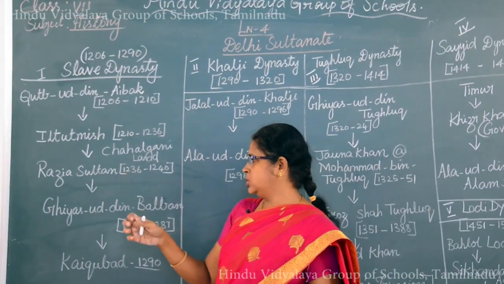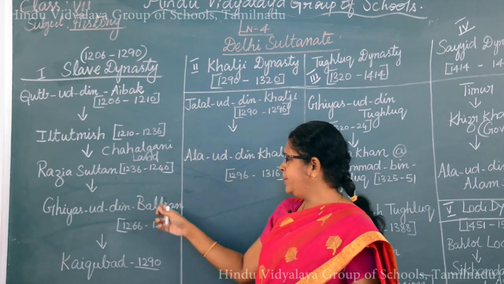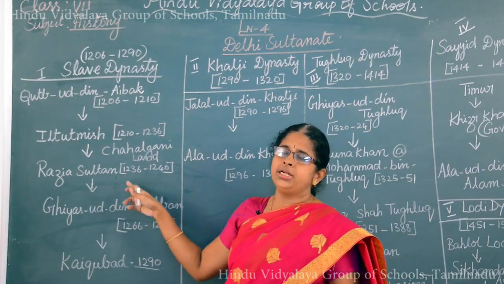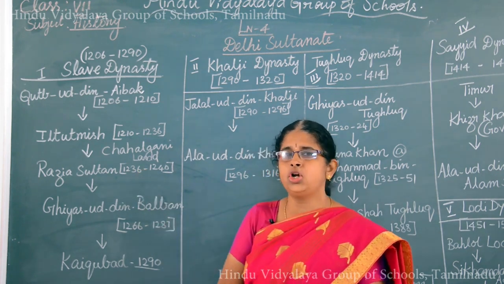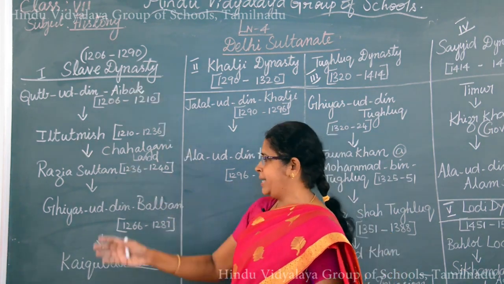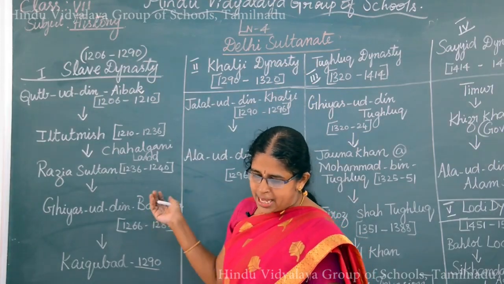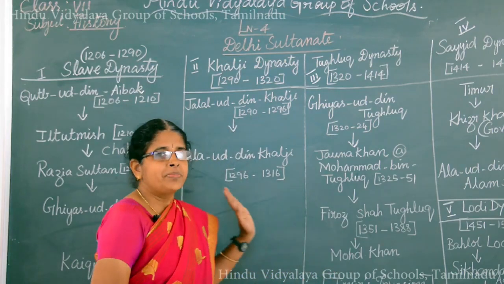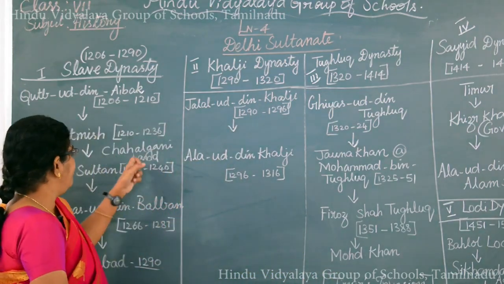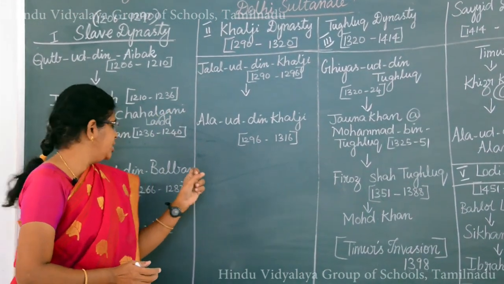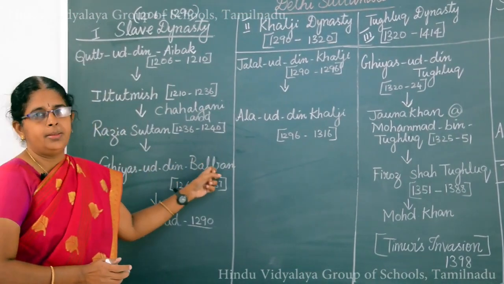After Razia Sultan comes Ghiyasuddin Balban, you can see the years difference. In between we have 3 incompetent rulers. They did not contribute much to the slave dynasty. Now comes Ghiyasuddin Balban. First, he abolished the Chehalgani, which was started by Iltutmish. Chehalgani was abolished by Ghiyasuddin Balban.